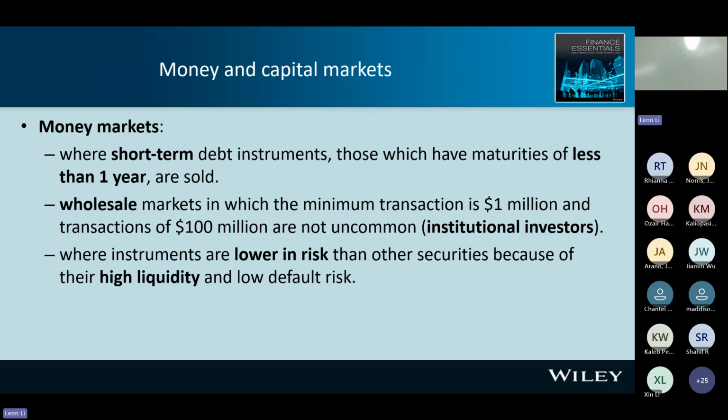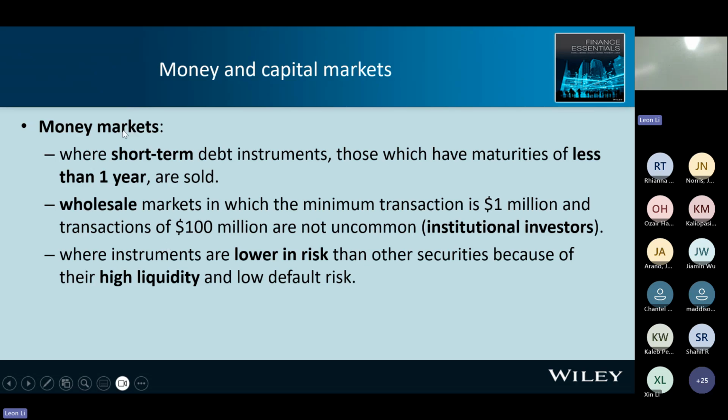On this slide, we discuss the money market versus the capital market. So money market for me is short-term, shorter than 1 year. It's a wholesale market. Transactions are huge, for example, 1 million at least. Okay, so this market is for institutional investors, like an investment bank, and the risk is low and liquidity is high.